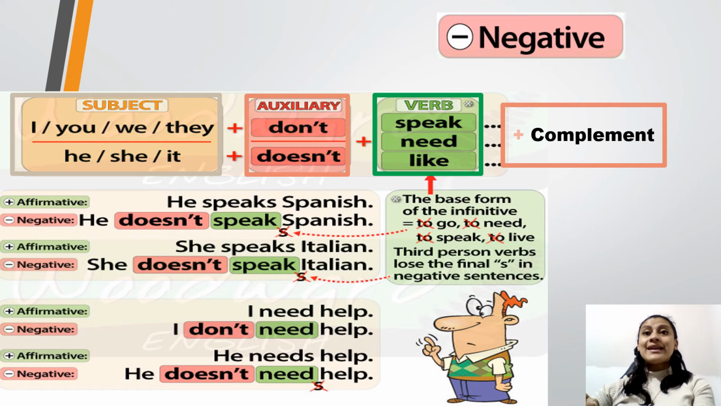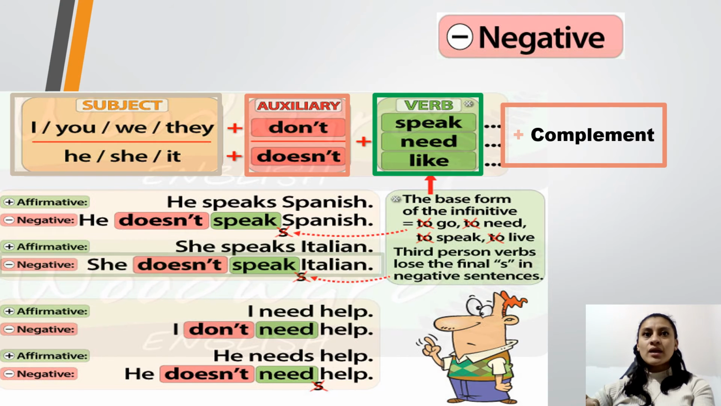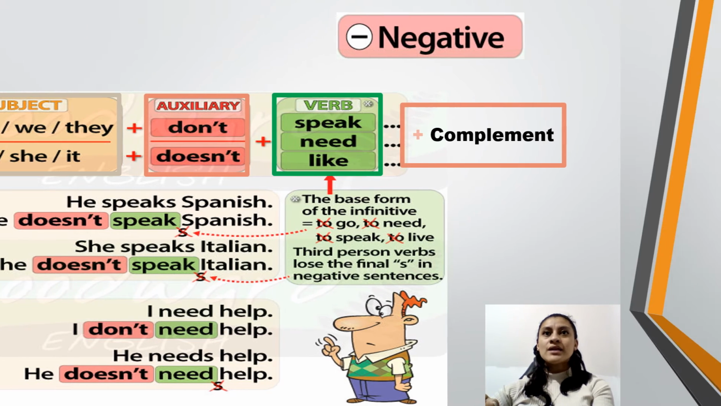Another one, I need help. I don't need help. Remember, the auxiliary with I is don't. And he needs help. The auxiliary in this case is doesn't: he doesn't need help, right? So please, you can look and pay attention how we change into the negative form, all right?